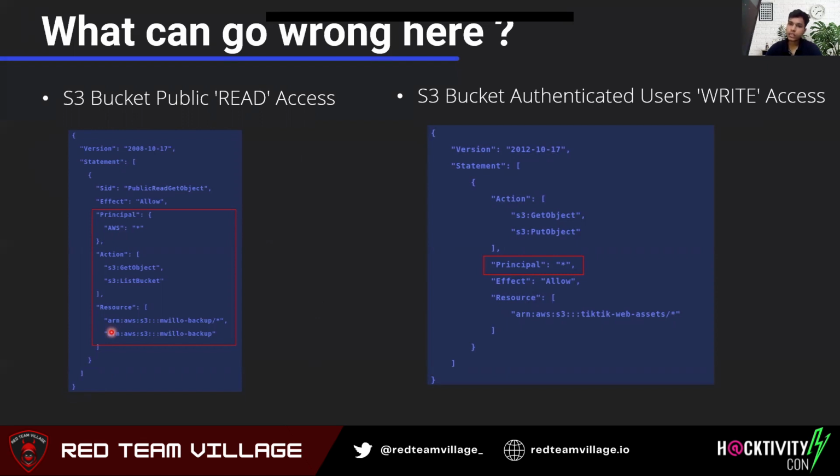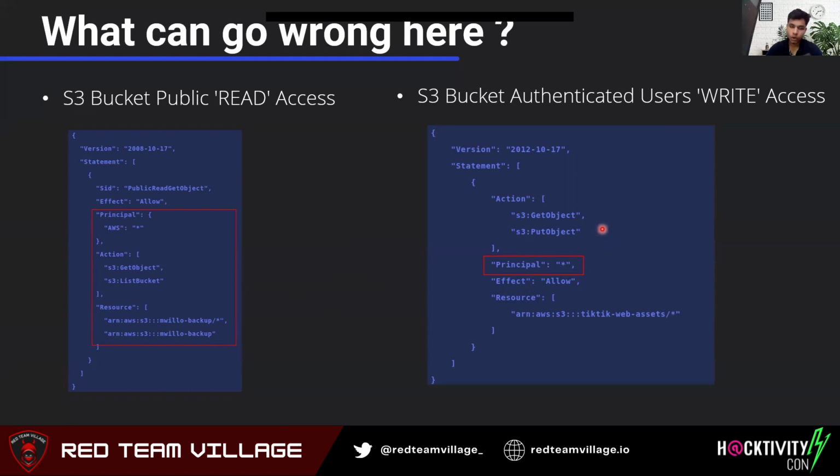The same goes for S3 bucket write access. In this case, if you allow the principal to be star, again any anonymous user can just go ahead and write onto your bucket. So make sure that you follow the principle of least privilege, where you only allow access to particular people, and only limited access. Like in this case, if you only need write access, then there's no point in giving GetObject or any other action. If you see the second image, there is GetObject. If you only need permissions for write access, then just go ahead with PutObject.